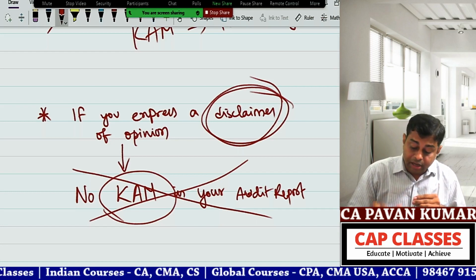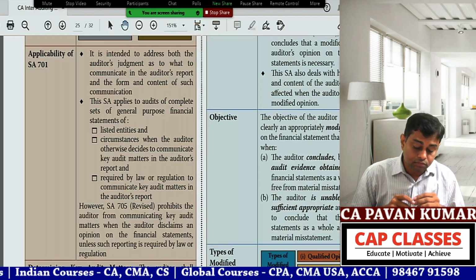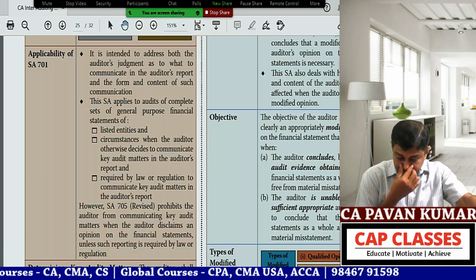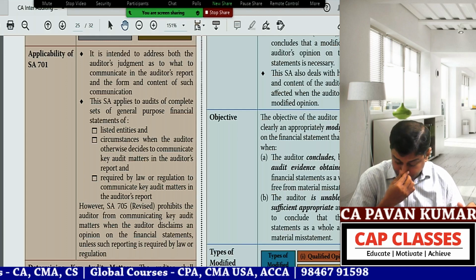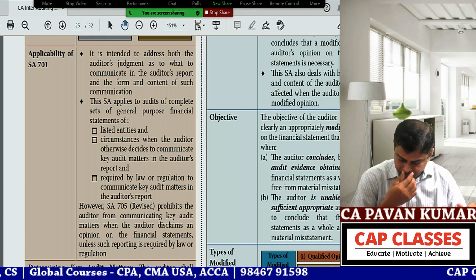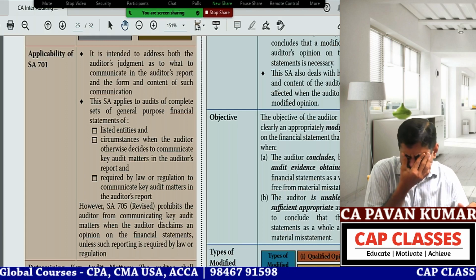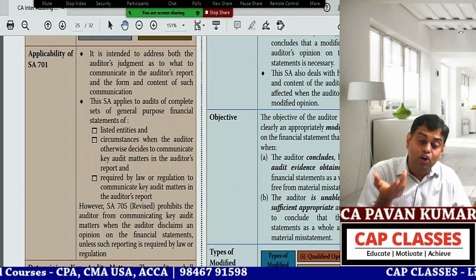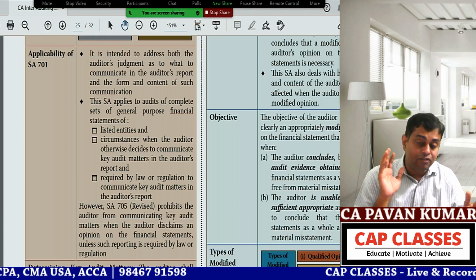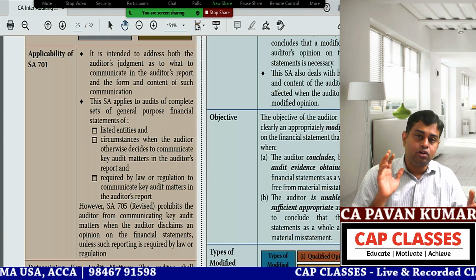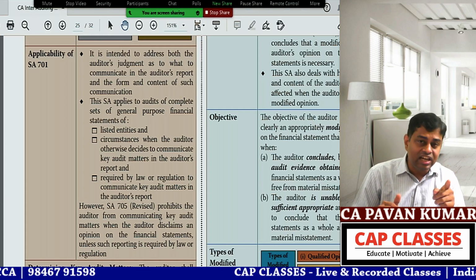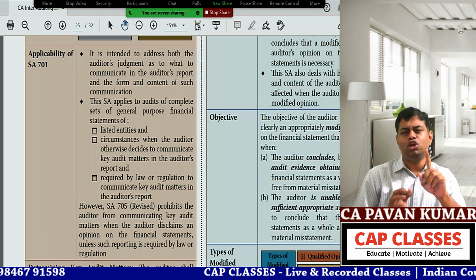Okay, so read this para now. Last para. However, SA 705 revised prohibits the auditor from communicating key audit matters when the auditor disclaims an opinion on the financial statements, unless such reporting is required by law or regulation. Law and regulation any time can override any accounting standard, any auditing standard. If it is required by law, we have to do. If it is required by regulation, we have to do. Otherwise, SA 705 says, dear auditor, are you giving a disclaimer of opinion? Yes, sir. Then don't give CAM.